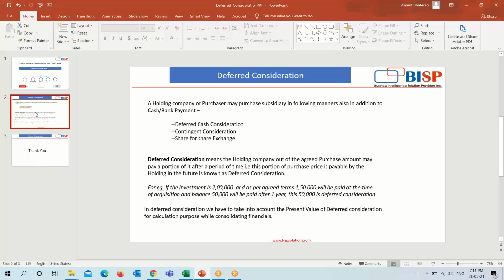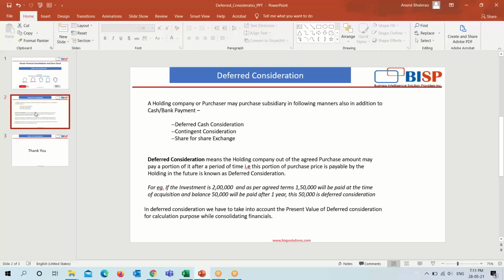Welcome to deferred consideration. We will quickly learn what deferred consideration means and how it affects the consolidation. A holding company or purchaser may purchase a subsidiary in the following manners, in addition to cash or bank payment: deferred cash consideration, contingent consideration, and share for share exchange. So we will learn about deferred cash consideration and what it means.